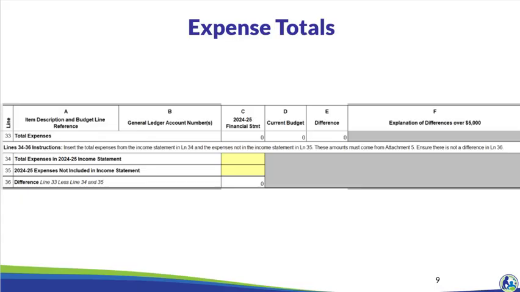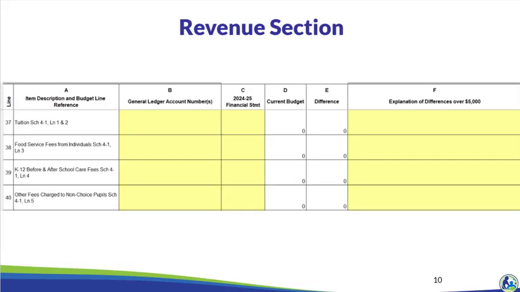If it is not, that means the school has expenses that it missed, including in lines 2 through 32, or it means that amounts are missing from lines 34 or line 35. If the school has historically included expenses that were not correctly included in the income statement, please reach out to the department in advance to determine how to reflect those on Schedule 3A.